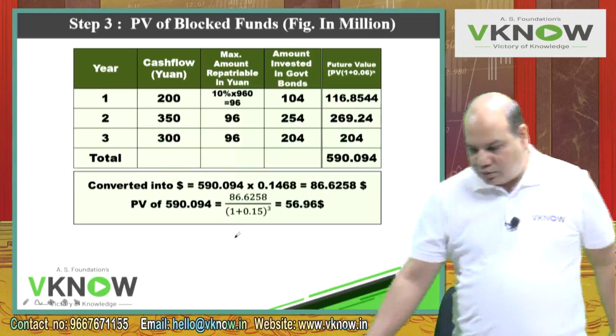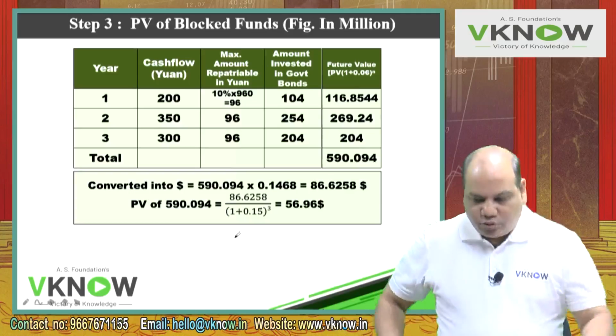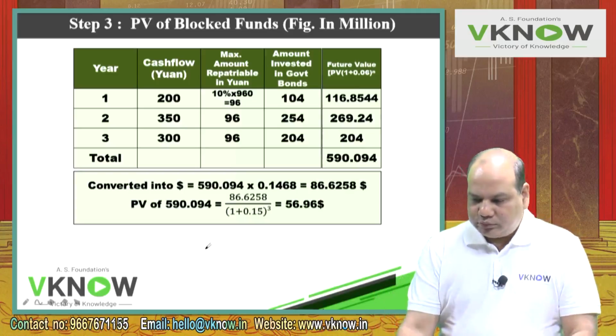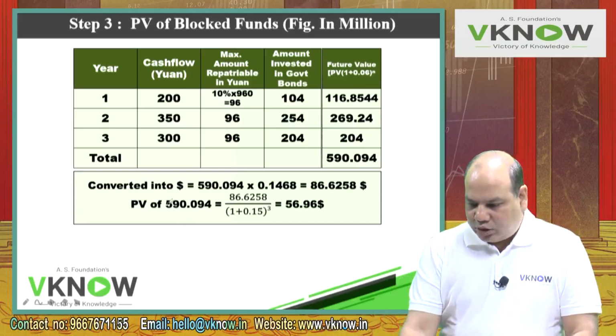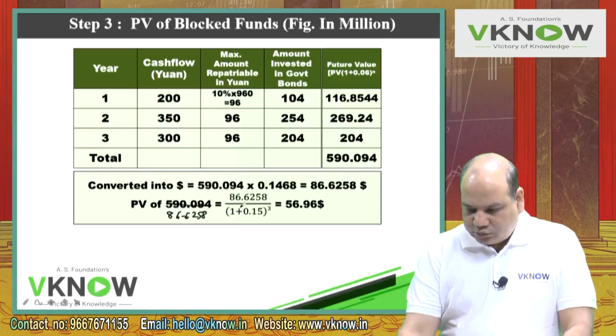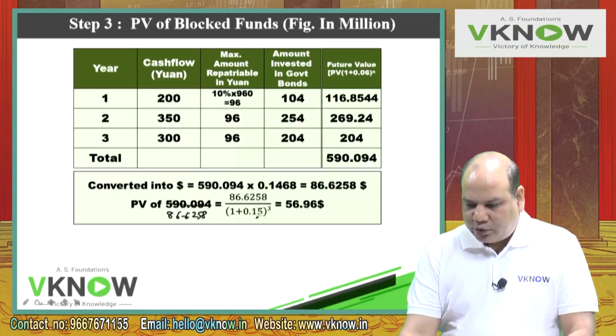So please write down present value of 86.6258 equal to, take this number, divide by 1.15 to the power 3.